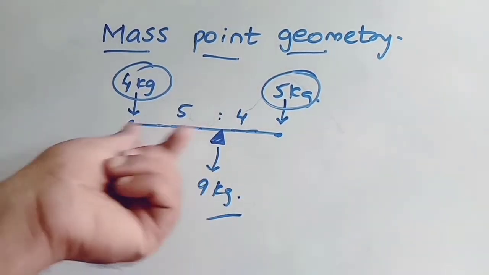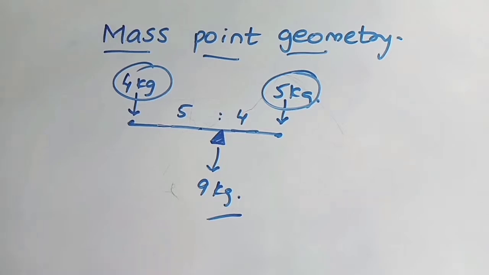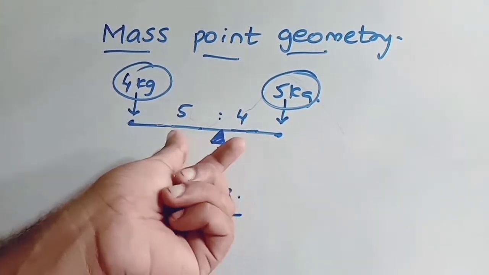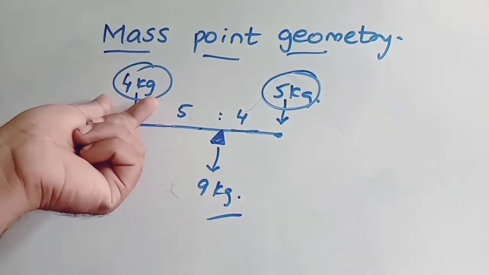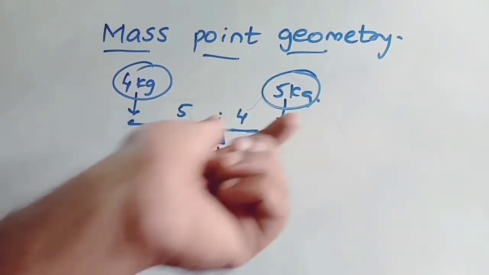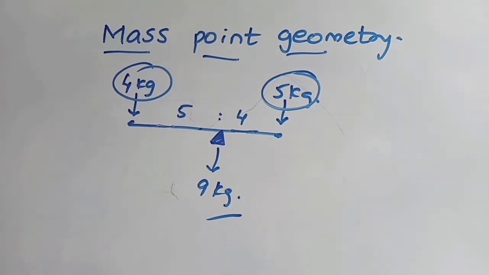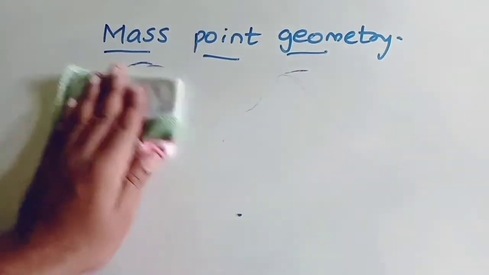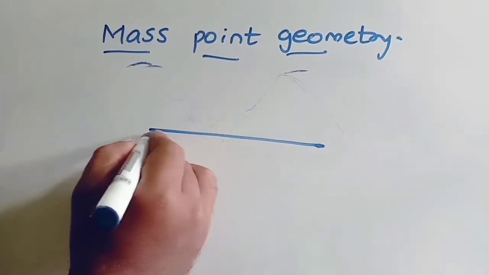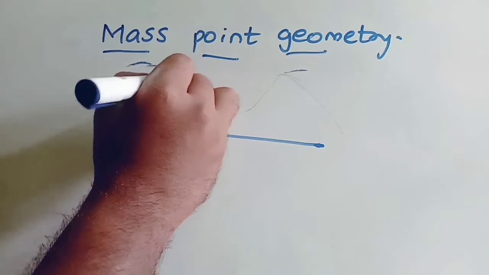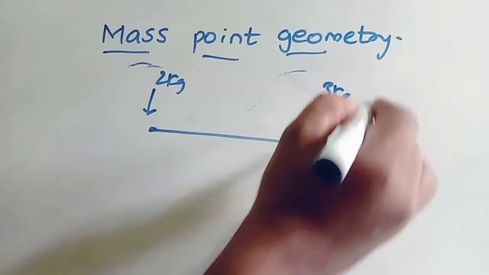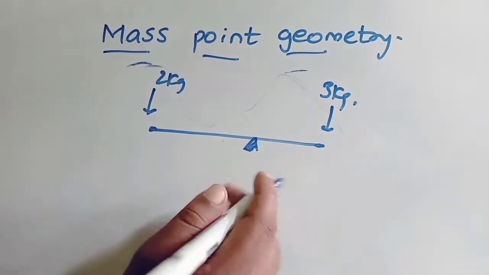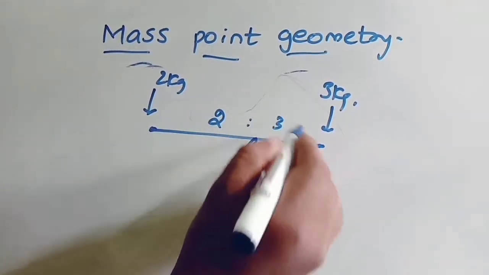The sum of the weights will act through the center of gravity point, so this will be 9 kg. This is the most important point: the ratio of distance will be the inverse of the ratio of weights. That means the 4 kg weight will get 5 units, and the 5 kg weight will get 4 units. Understand? Now one more thing. For example, you have a 2 kg weight and a 3 kg weight. Where can you balance it? Obviously closer to the heavier one, and the ratio of the distances will be 3:2.